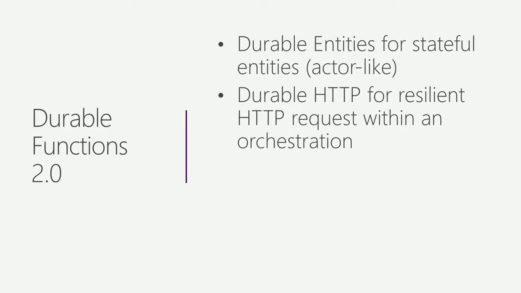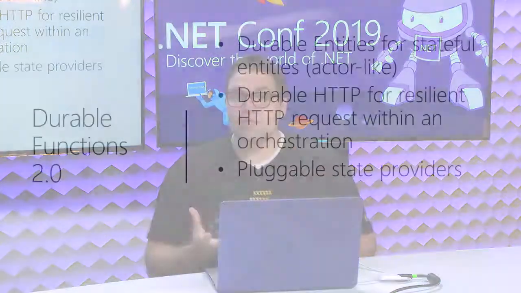So an orchestrator being like, hey, call function 1, call function 2, call function 3. You can now say, oh, now make an HTTP request. You can even add authentication to that HTTP request. So maybe you have a durable function that's going to call a few Azure APIs. You can do all those Azure APIs and use like a managed identity to authenticate those requests, all within a durable function.